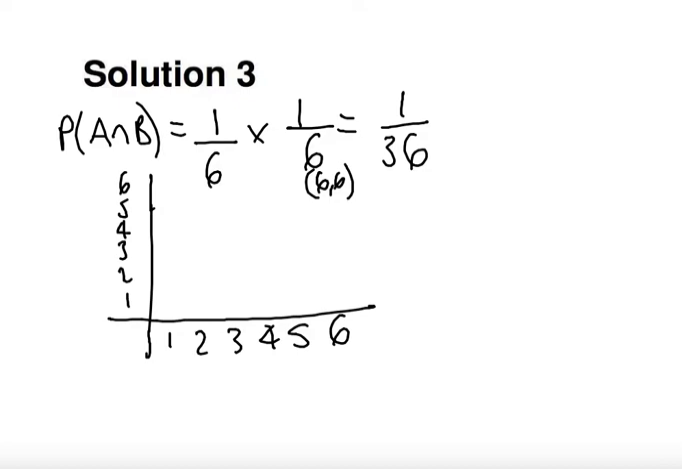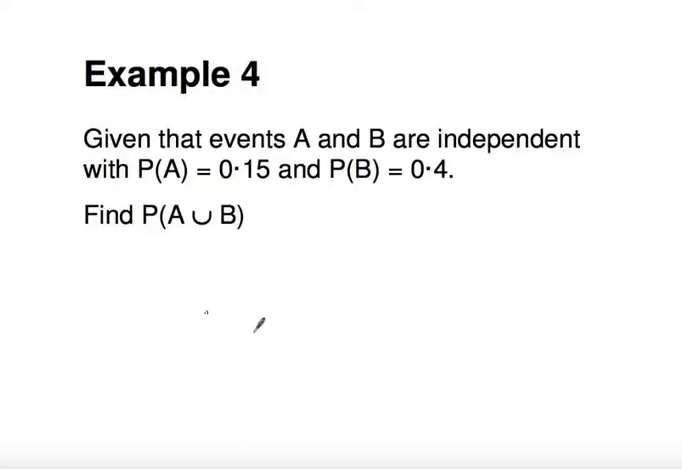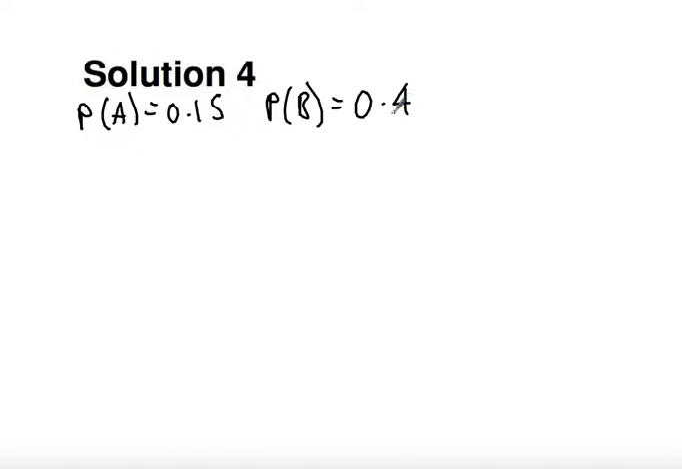Okay, let's look at some slightly different questions. Given that the events A and B are independent, with probability of A equal to 0.15 and a probability of B equal to 0.4, let's find the probability of A union B. Okay, so we've got the probability of A. We were told that that was 0.15. We then got the probability of B. We were told that that is 0.4. And we want to find a probability of A union B.